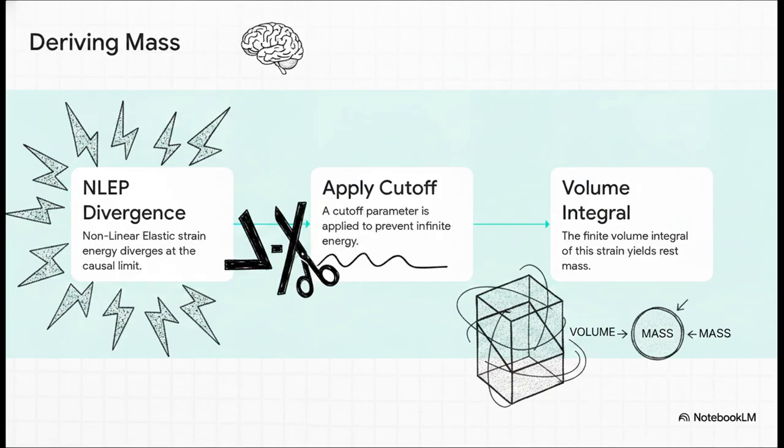Naturally, nonlinear elastic strain energy wants to diverge to infinity at the causal limit. To stop that from happening, a cutoff parameter, represented by the Greek letter delta, is strictly applied. By integrating this now finite strain energy over the volume, we can definitively prove that under a uniform core approximation, a particle's mass is perfectly proportional to its folded volume. It completely locks in that mass-volume proportionality.